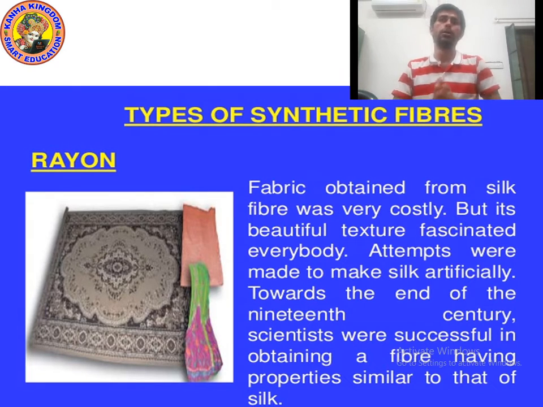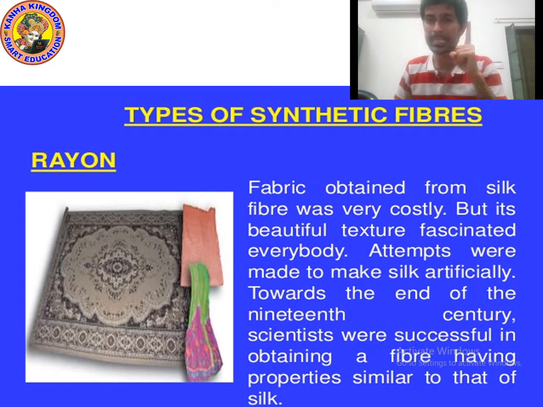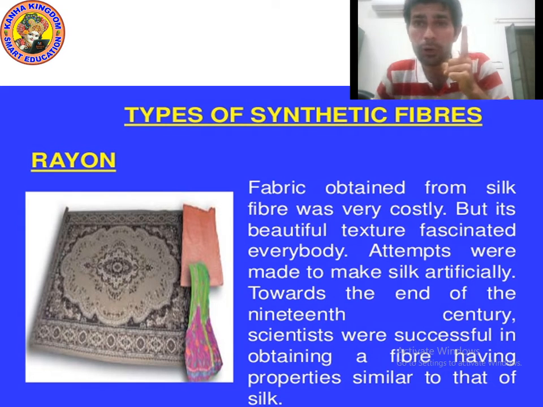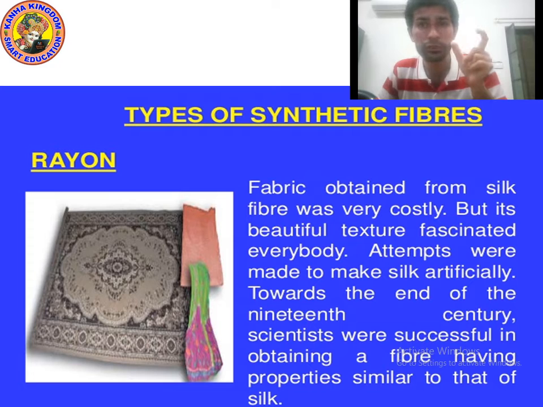Point number 1, listen carefully. Rayon fiber is an artificial silk fiber. It is not a natural silk fiber. Natural silk fiber we get from silkworms, but rayon is artificial silk fiber.